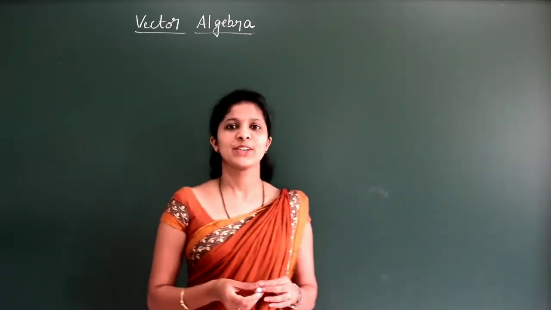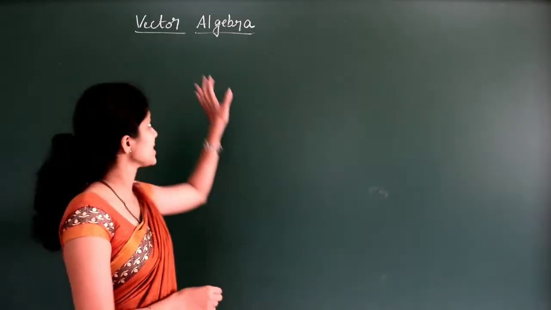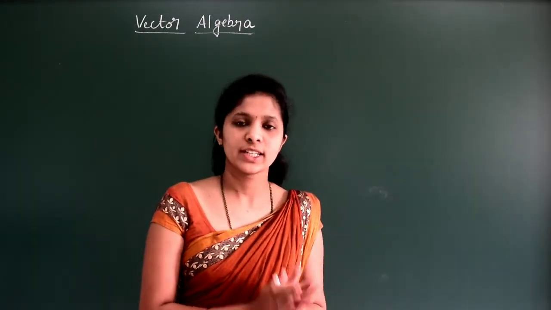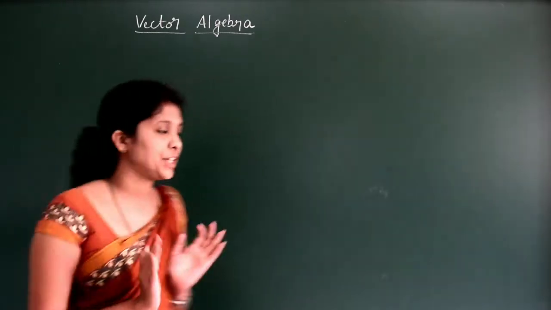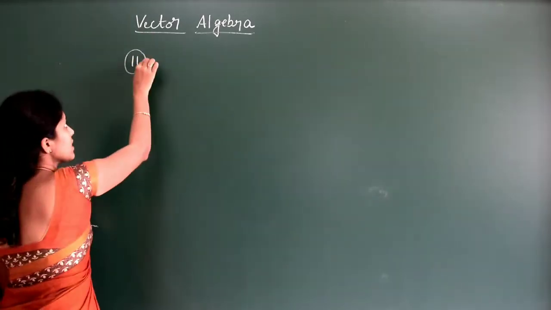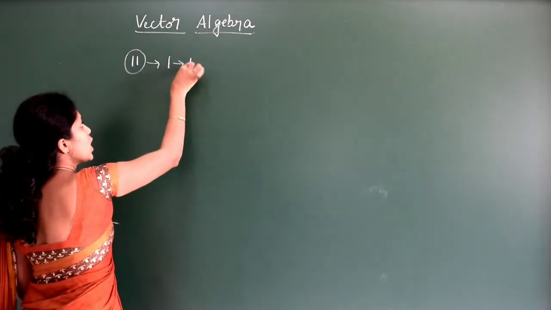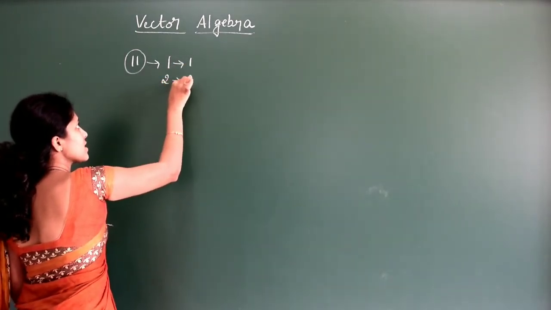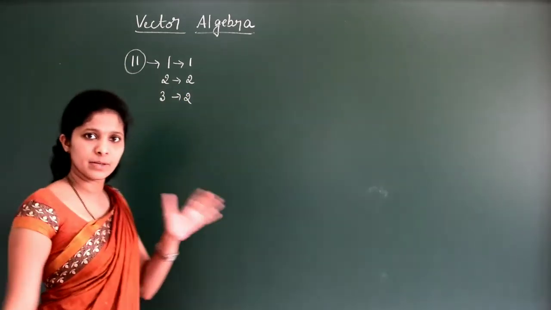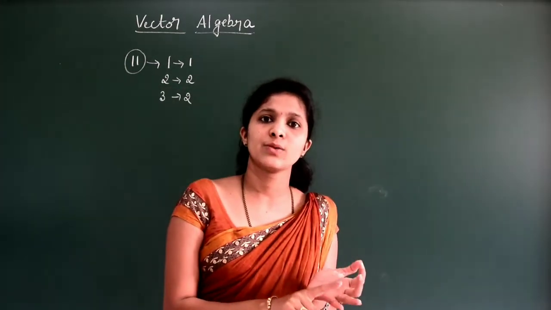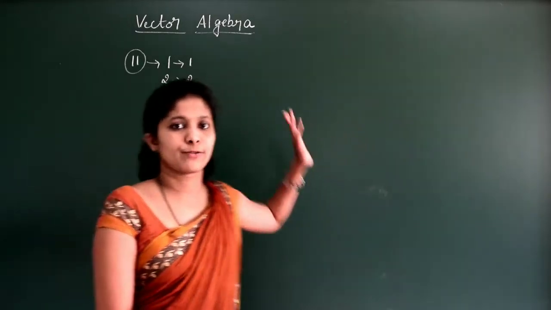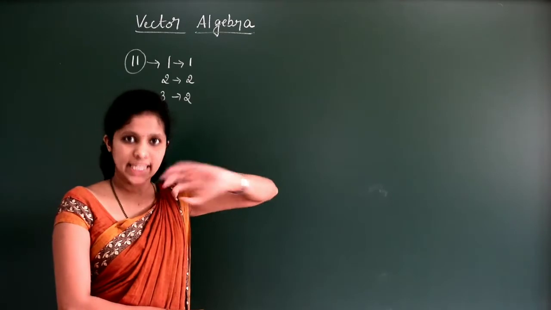Hello everyone, today we will be starting with a new chapter, that is vector algebra, simple and easiest chapter. And one more thing, this is an important chapter. Total weightage of this chapter is 11 marks theory, okay. 1 mark, 1 question will be there, 2 marks, 2 questions, and 3 marks, 2 questions. So total weightage is 11 marks, and in JEE you can expect either 1 or 2 questions, and in the CET also 2 to 3 questions you can expect from this chapter, and it is easy one, okay.